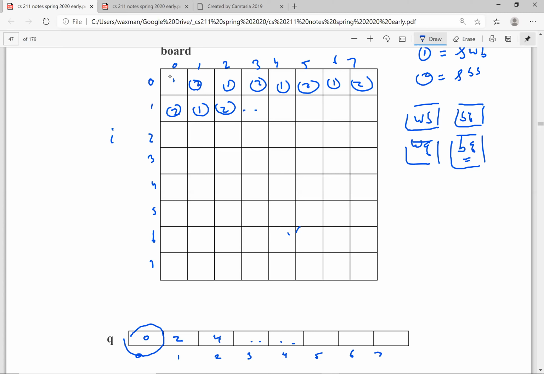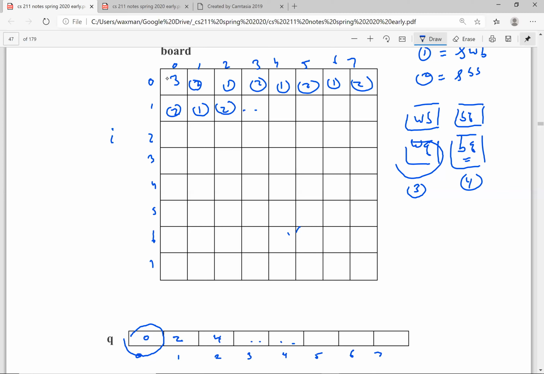Since it's a white box, a white queen has to be there. So we're going to put the address of a white queen. Let's say the address of white queen is 3 and a black queen is 4. That's where these arrays start. So we're going to put a 3 over there. This makes sense, I hope.